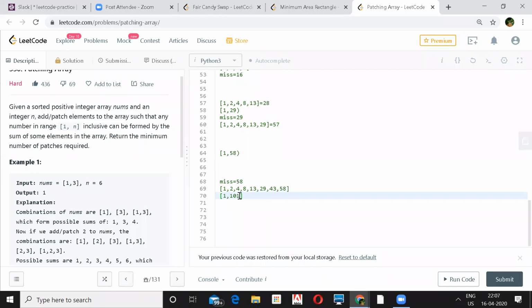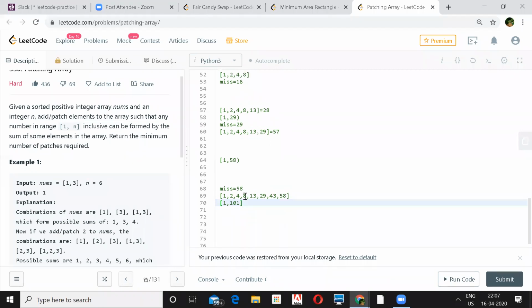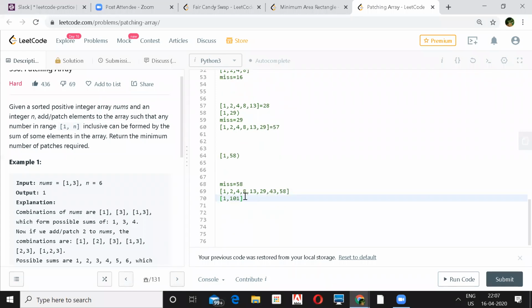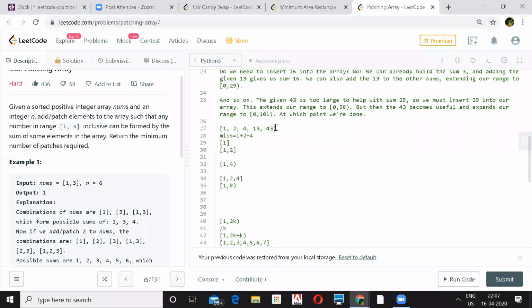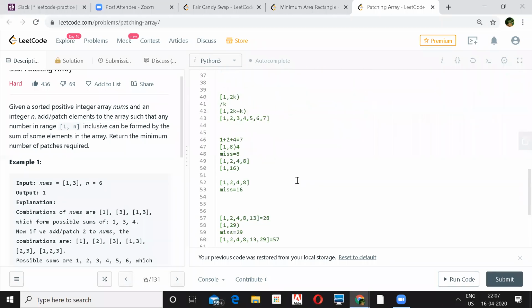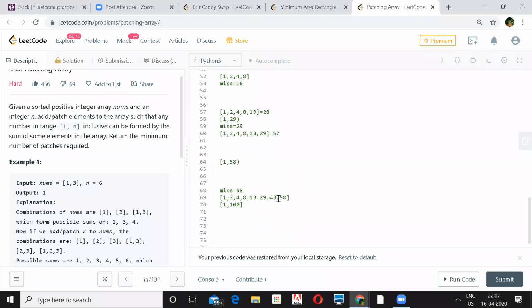I did not understand that. So n is supposed to be 101. That is what you are saying in this example, n should be up to 100. It should be 100. Yeah. Okay. And now the inputs are 1, 2, 4, 30, 43. Yeah. So after 43 you don't have any, but you are selecting 58. I didn't understand that. Because you add these numbers, you will never get a sum of 100 from here.